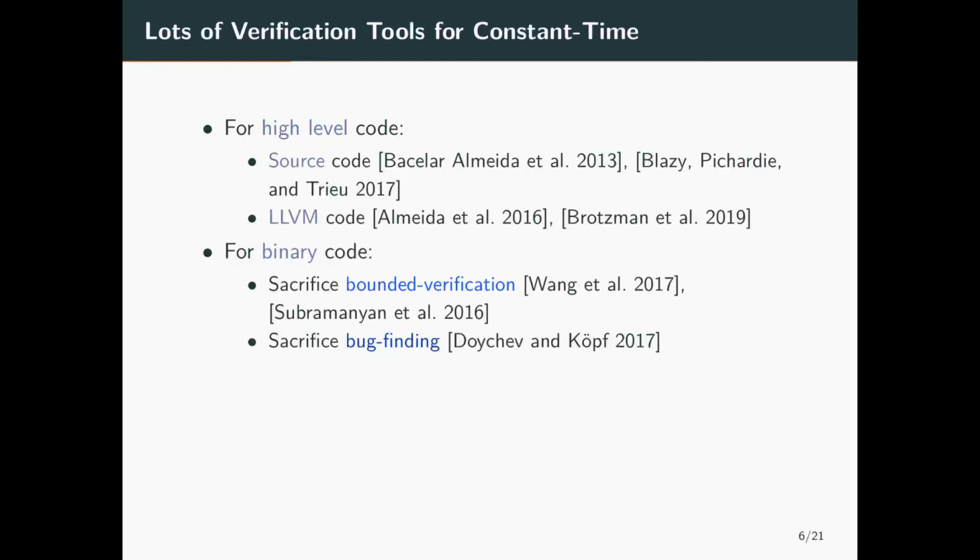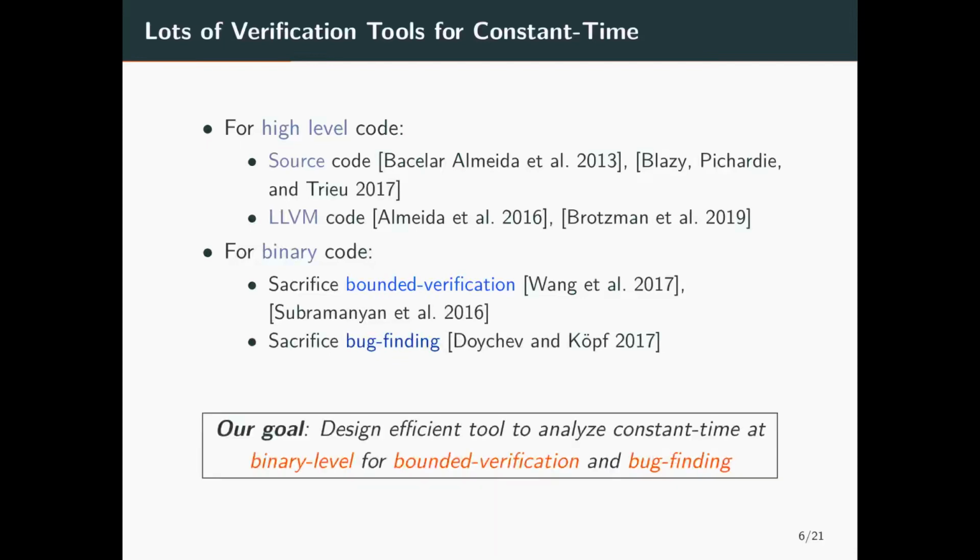As for the tools that target binary code, they are either based on dynamic analysis, and they sacrifice bounded verification, which means that they cannot give any guarantee that a program is secure, or they make over approximations and cannot report precise bugs. Our goal is to fill this hole and design an efficient bug-finding and bounded verification tool for constant time operating at binary level.